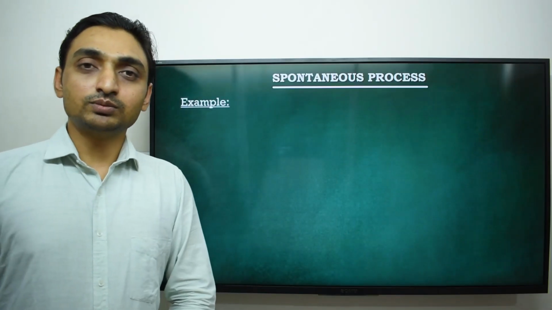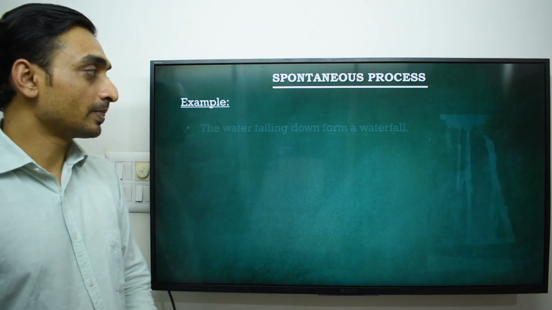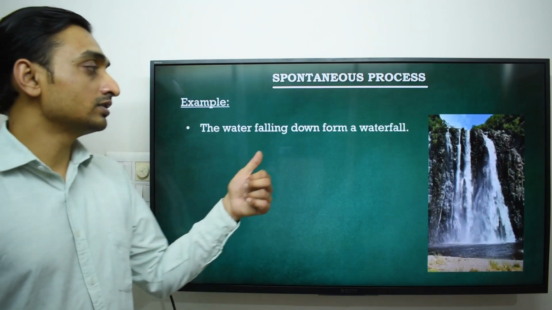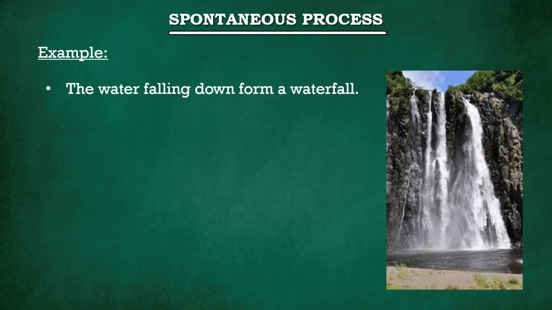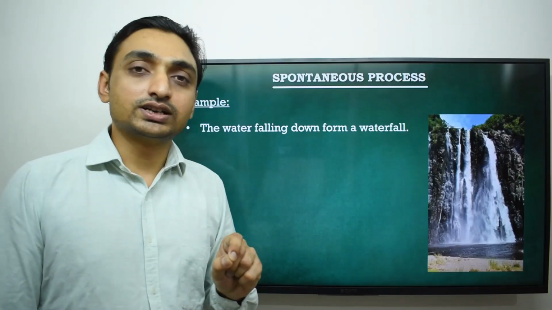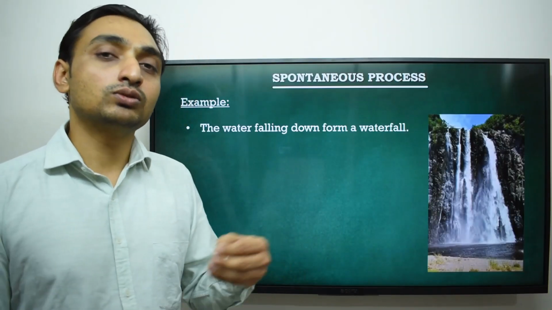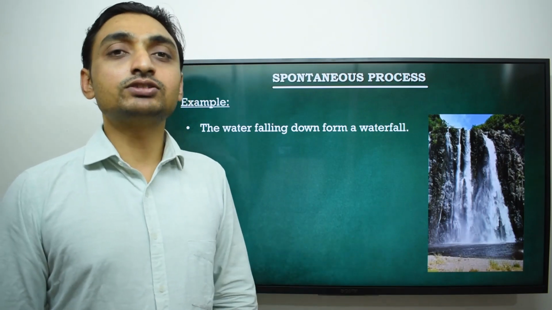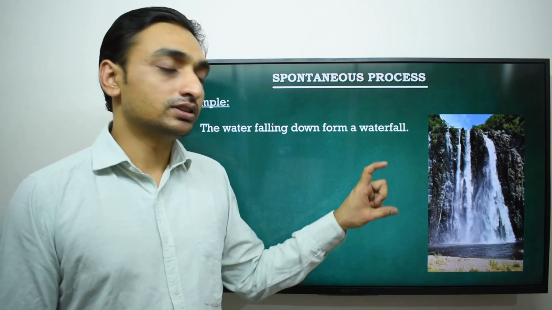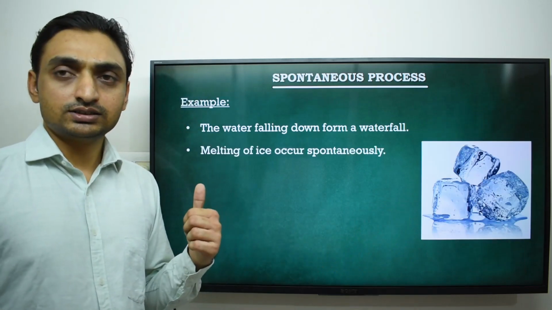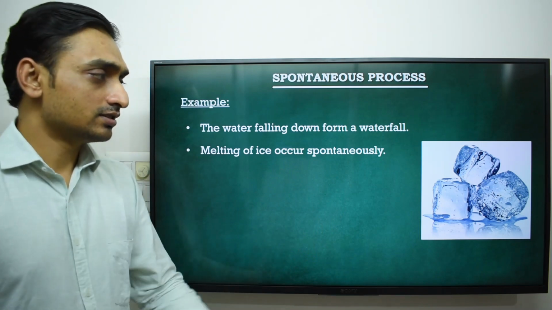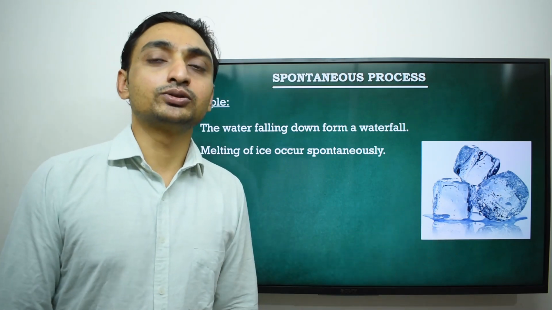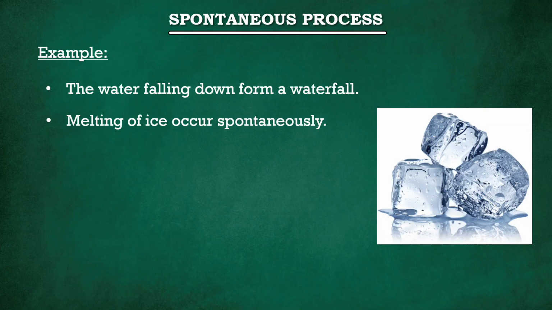Now we see some examples of spontaneous processes. The first example is water falling down from a waterfall. The process does not require any external energy or external force. It occurs on its own. But if we think of the reverse phenomenon, it cannot happen naturally. The second example is the melting of ice, which occurs spontaneously. If we take an ice cube at room temperature, it will melt spontaneously or naturally.